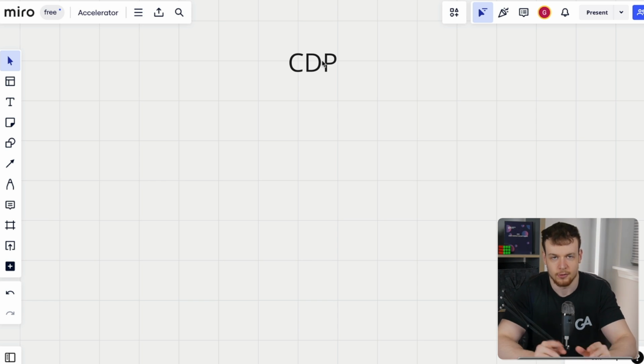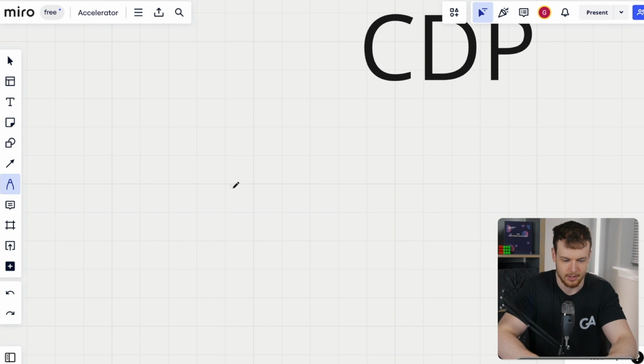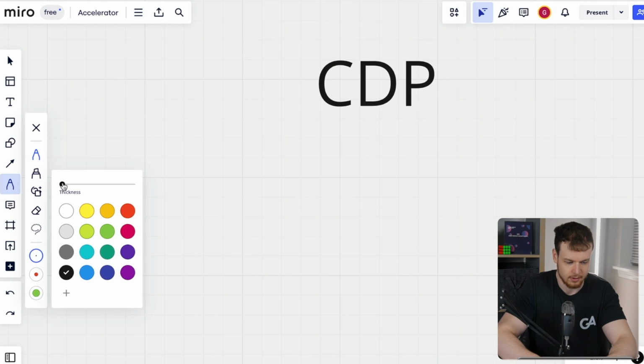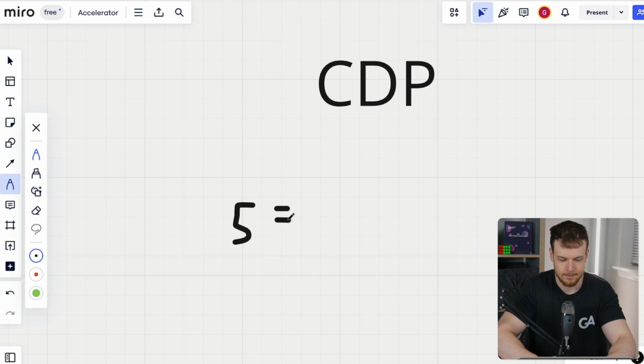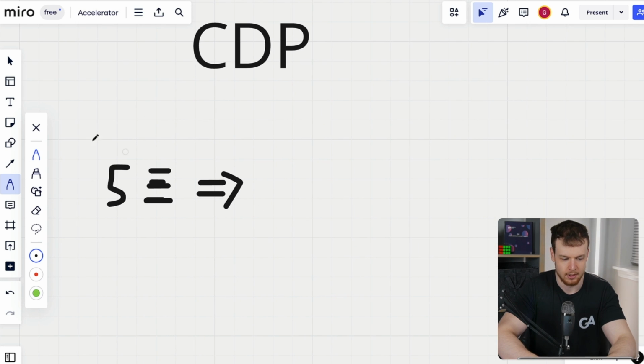So first of all, let's understand what is a CDP protocol, right? The CDP protocol essentially just allows anyone to come and deposit their collateral. Let's say I deposit 5 Ether as collateral, and we'll zoom in here a little bit. Let's say I deposit 5 Ether of collateral, and I want to borrow against my collateral. So I put 5 Ether in, and with a stablecoin CDP protocol, I will be able to borrow against that a certain number of the stablecoin from the protocol.